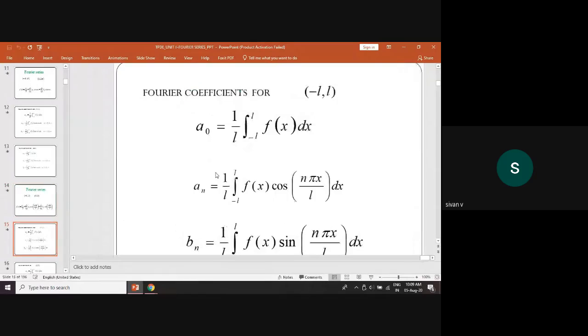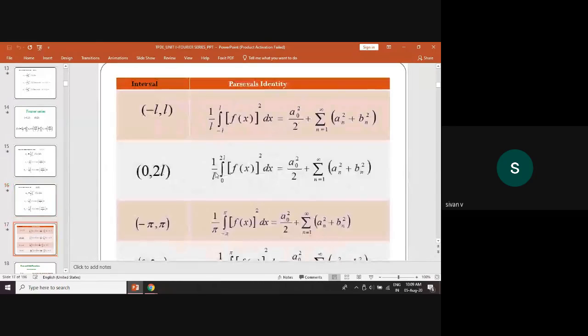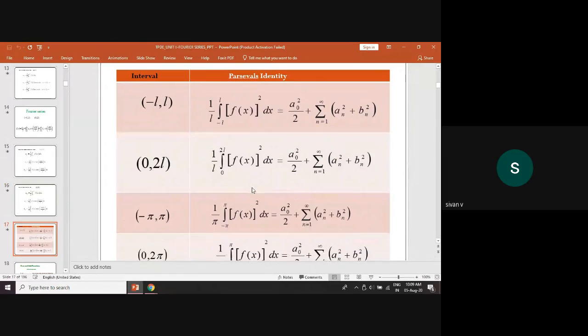Its Fourier coefficients for minus L comma plus L, and Fourier coefficients for 0 to 2L. Next, Parseval's identity for different intervals: minus L comma plus L and 0 to 2L, minus pi comma plus pi and 0 to 2 pi. Using the previous formula, we will find out the a0, an, bn, and substituting here, get the convergence of the Fourier series. For this purpose only we are using the Parseval's identity.